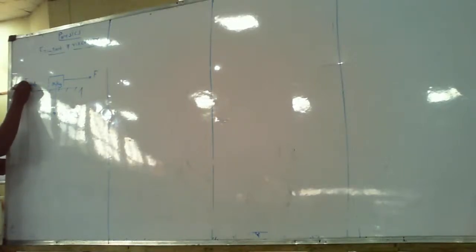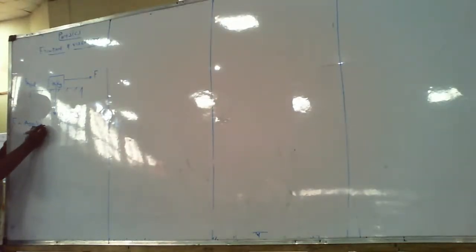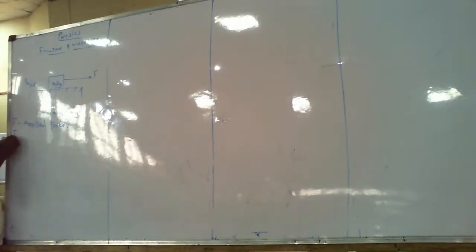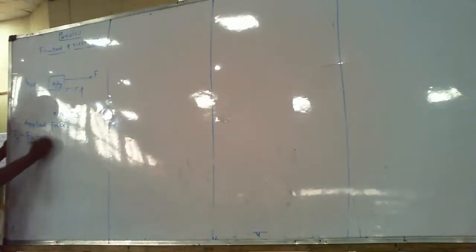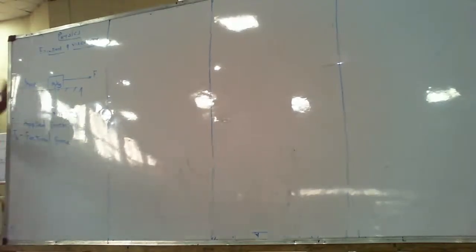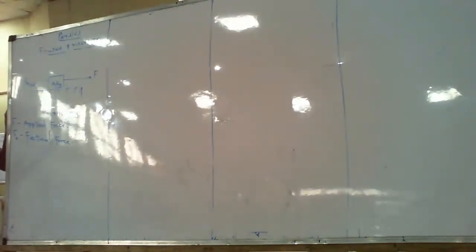Class, let us put F as the applied force. Let us put FR as the frictional force on this surface. Class, pay attention. This is a horizontal surface. You are about to ask a question. Can I continue first?